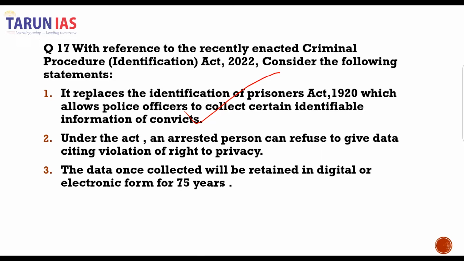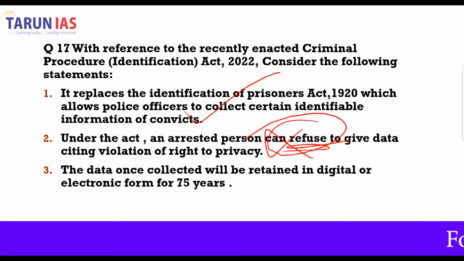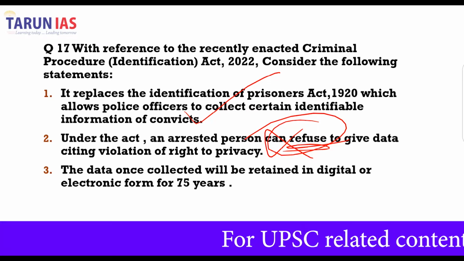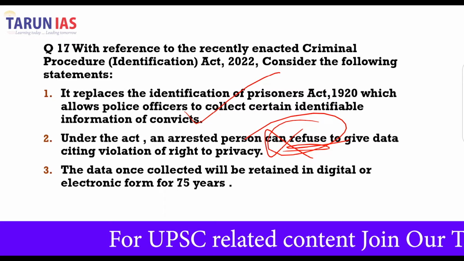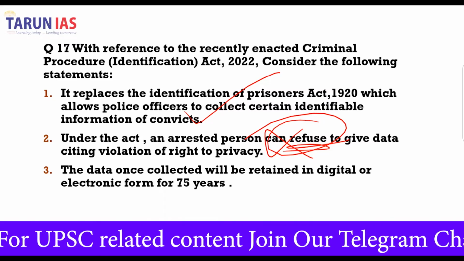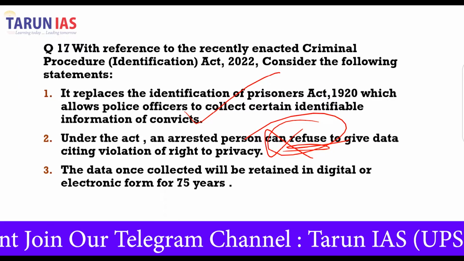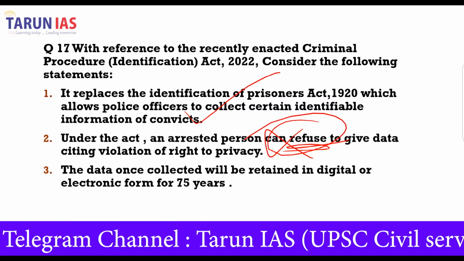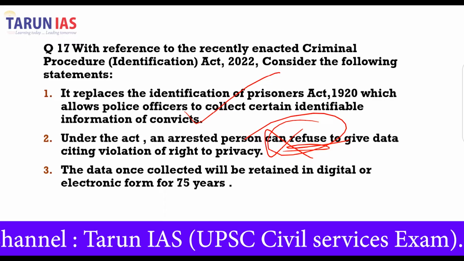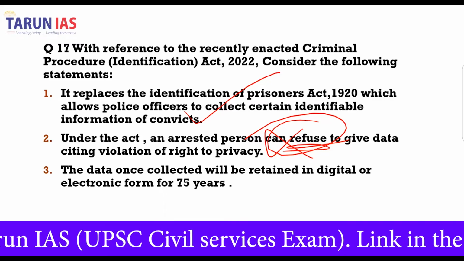The second statement, however, is wrong, because any person cannot refuse to give data citing the violation of the right to privacy. The fingerprints, the blood samples, etc., can be collected from the convict, and this will not be against the fundamental rights enshrined in Article 20 of our Constitution, which prohibits self-incrimination.